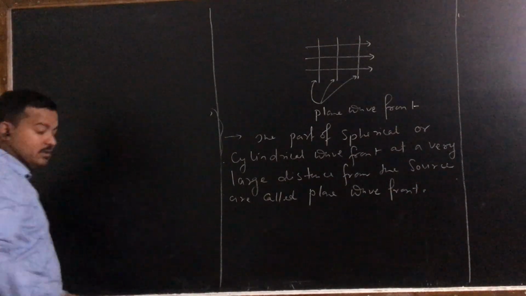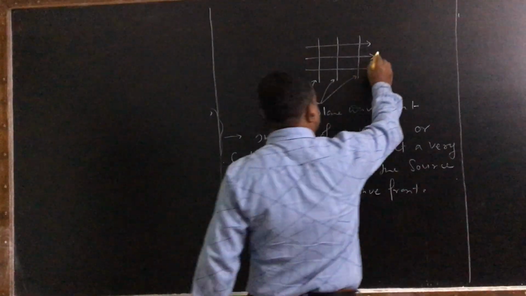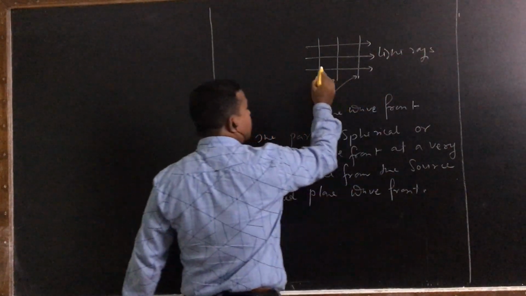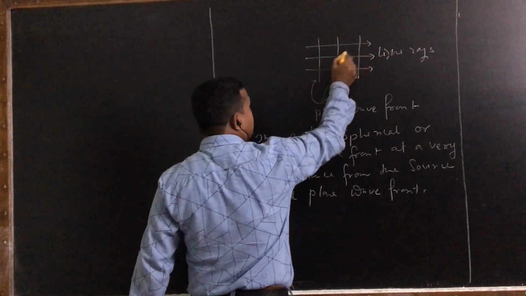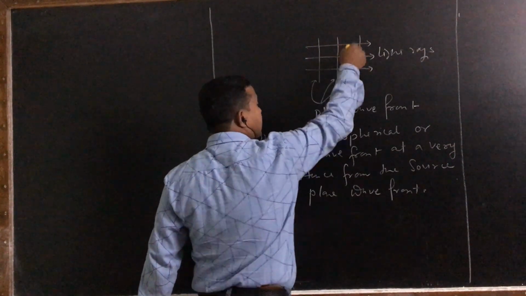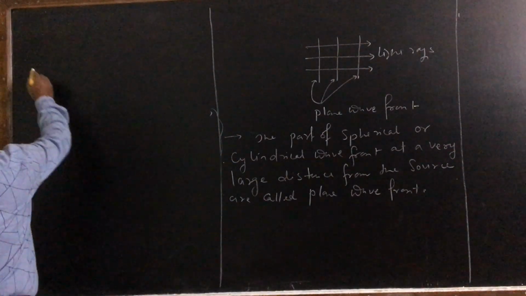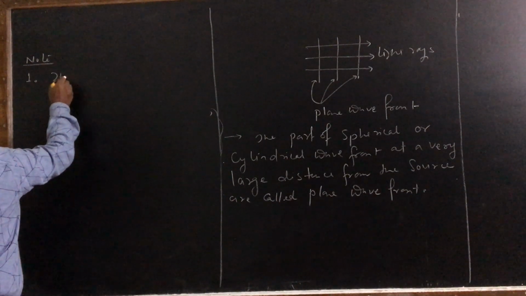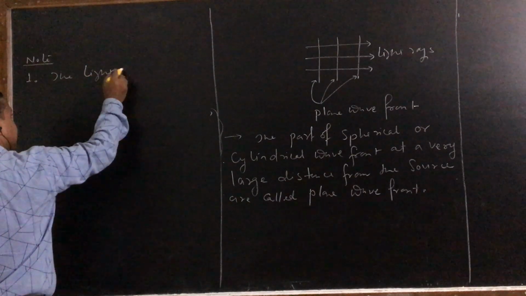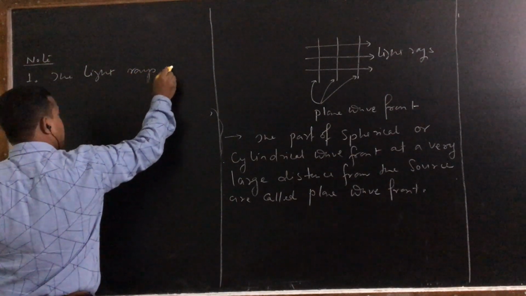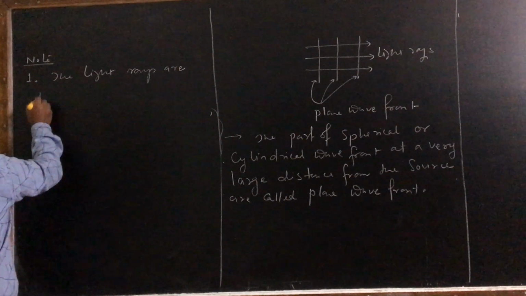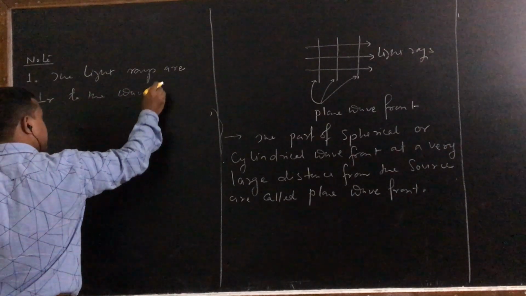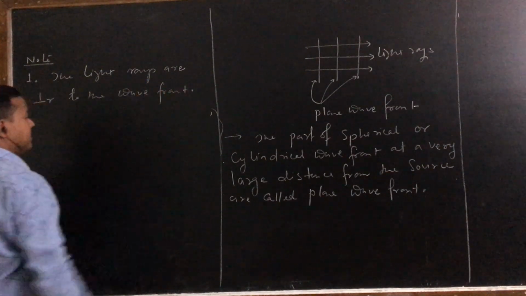If you see the light rays and the wavefronts, the light rays are always normal to the wavefront. That is, the light rays are perpendicular to the wavefront.